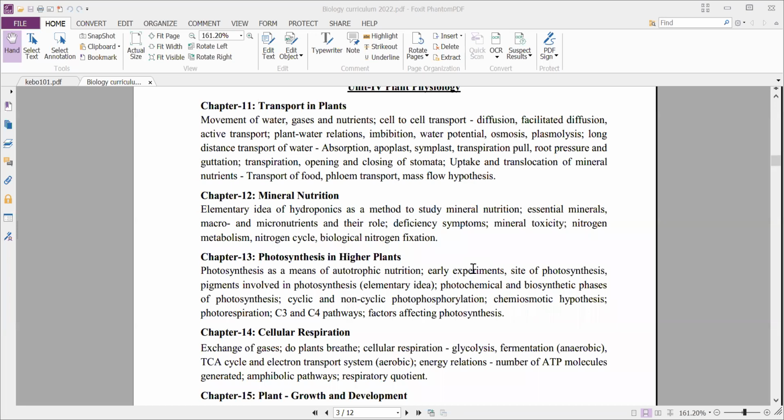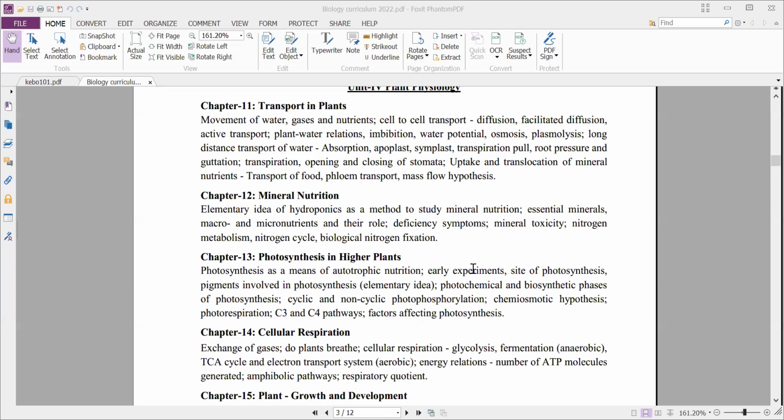Then in that case, how is the water transported to that high level? That is what we'll study under long distance transport of water. How water is absorbed by the roots from the soil, and from the roots how it is transported to the conducting tissue by apoplast and symplast pathway, and the transpiration pull, that means how the transportation occurs from the roots to the upper parts of the stem. What is root pressure and guttation, very very important.